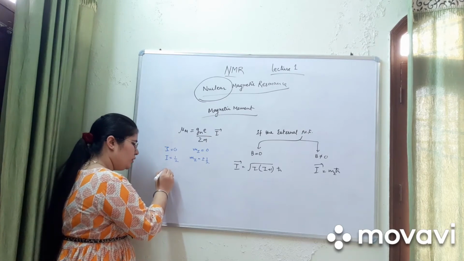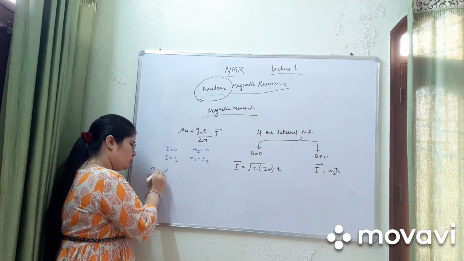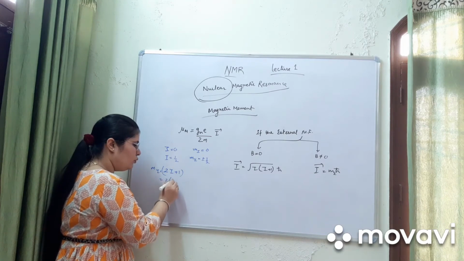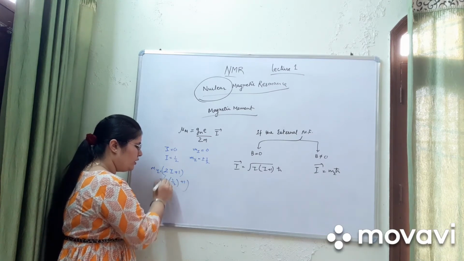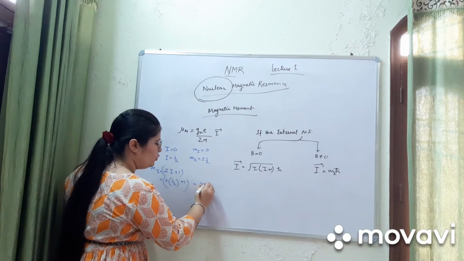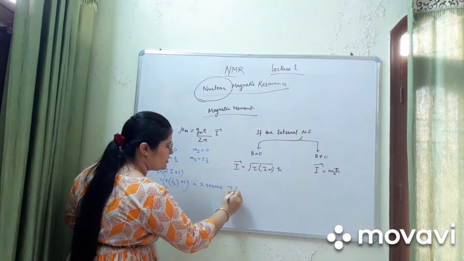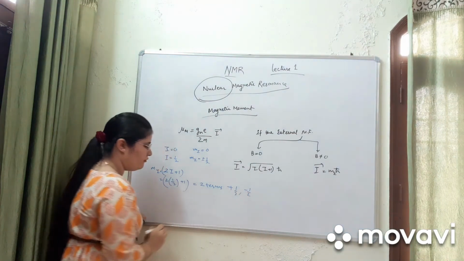See, the number of mI values is equal to 2I plus 1. So 2 times 1/2 plus 1 is equal to 2, that means 2 terms, plus half and minus half.